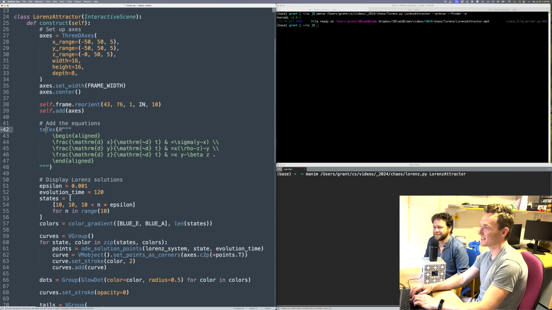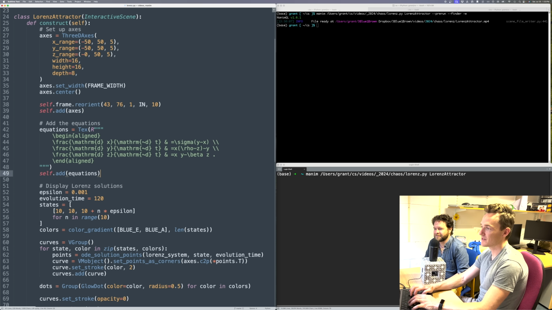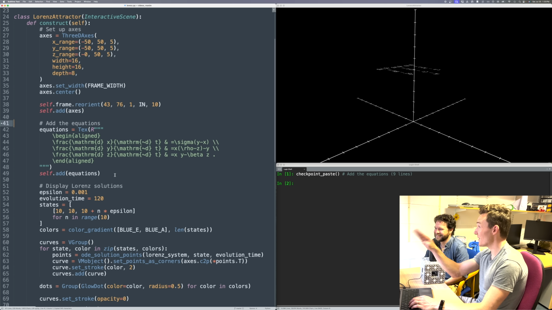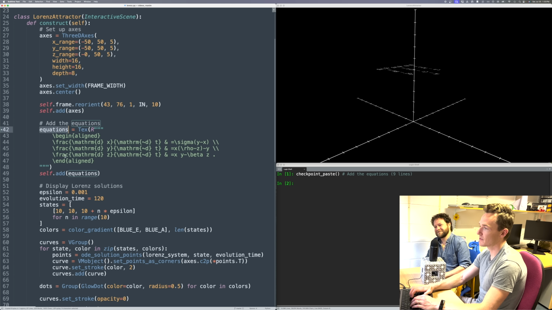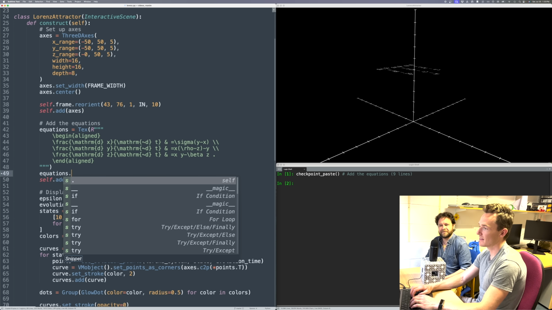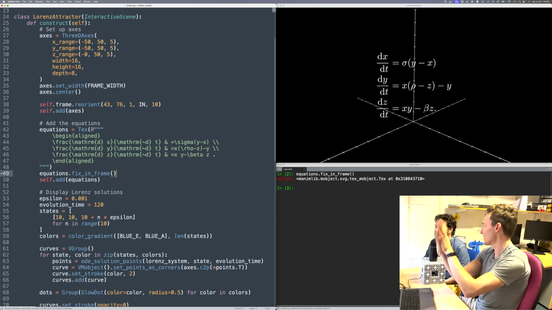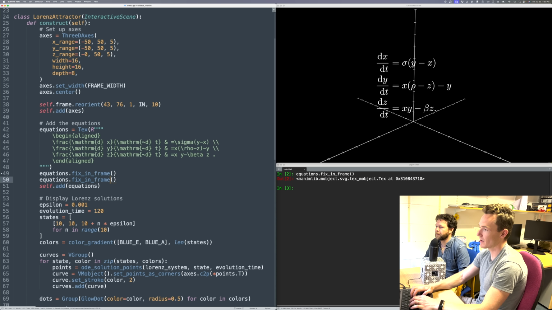Yeah. So we can use this here, so we can have our equations, and then add those. And that will dump them in the middle of the screen. Am I right? You're absolutely right. Hooray. So it'll dump them in the middle, and also on the XY plane. Okay, gotcha. So what you do for this, if there's a 3D scene and you want stuff like that, is you say fix in frame, and then basically it's as if it's glued on the camera frame. And in this case, we might want it in a corner.